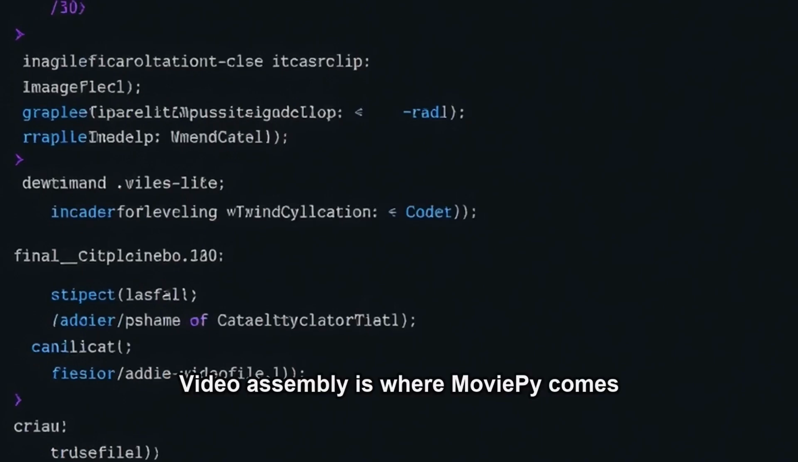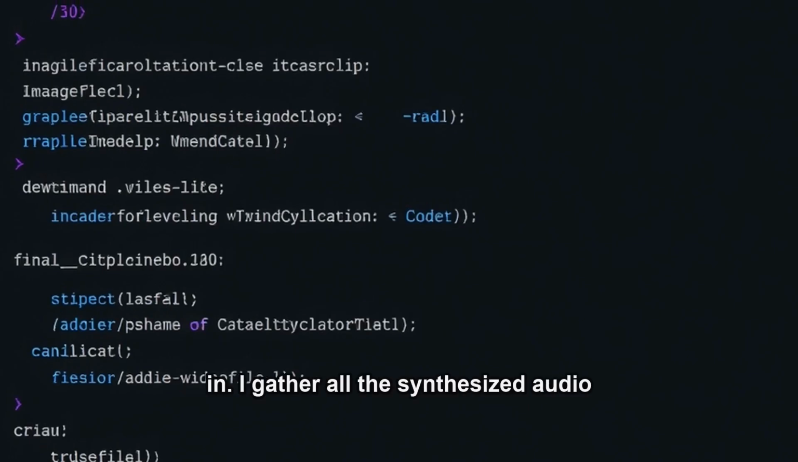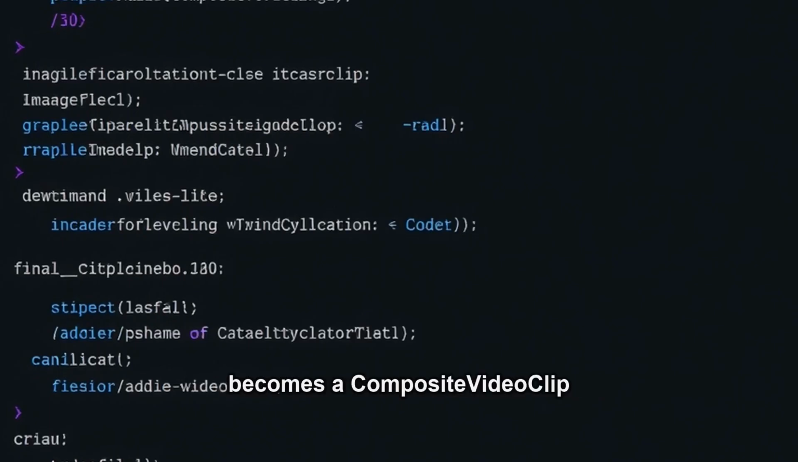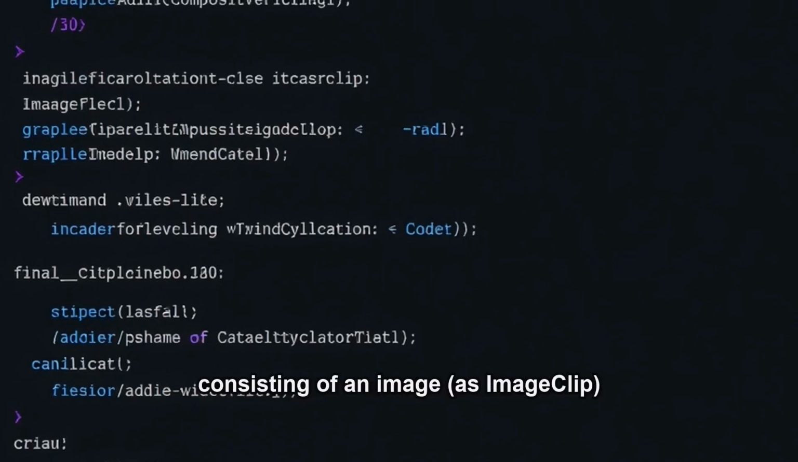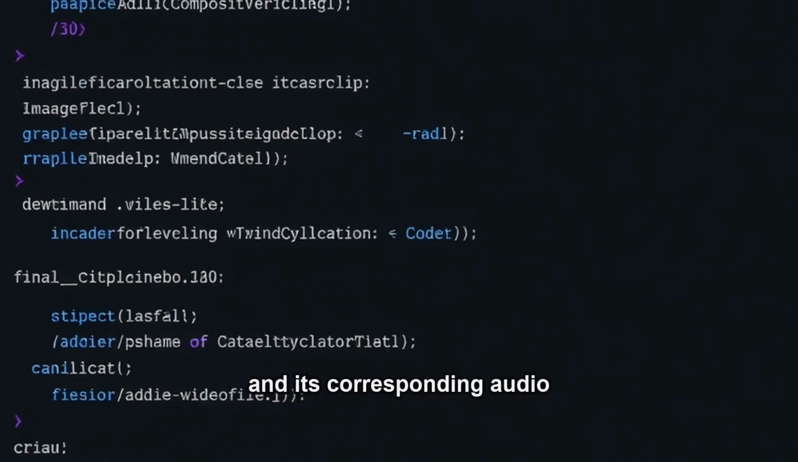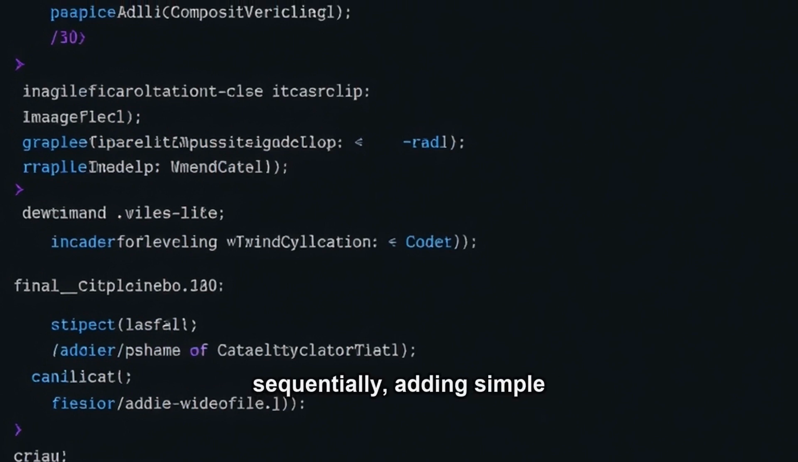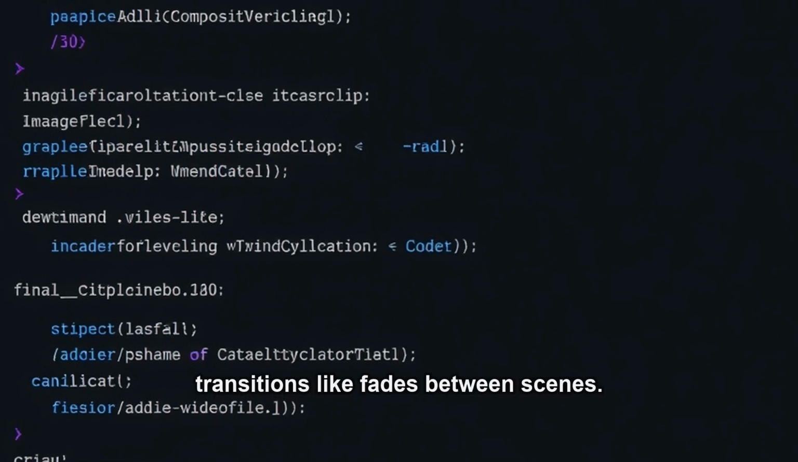Video assembly is where MoviePy comes in. I gather all the synthesized audio files and generated images. Each scene becomes a composite video clip consisting of an ImageClip and its corresponding AudioFileClip. I arrange these sequentially, adding simple transitions like fades between scenes.